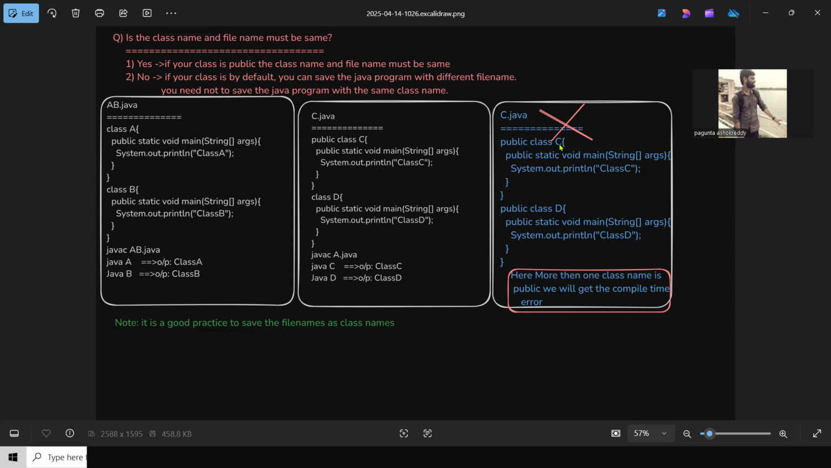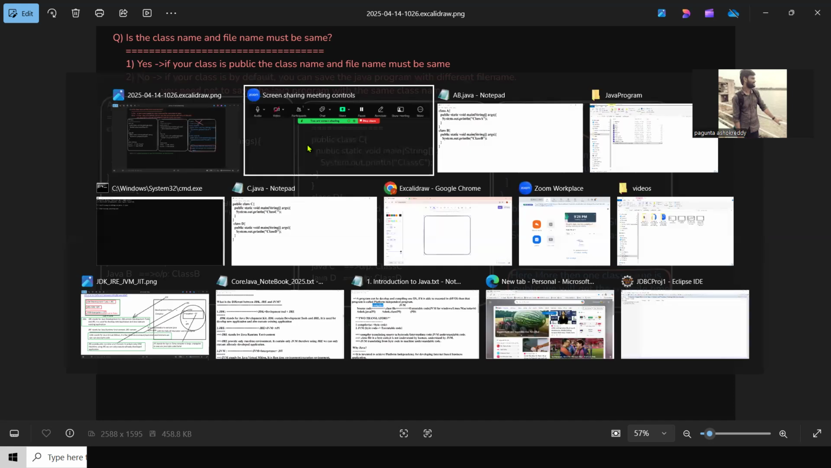If you see class C and class D both having public, this time if you are trying to save C.java, you will get the compile time error. If you are trying to save D.java also, you will get the compile time error. If more than one class name is public, we will get the compile time error. Okay. First one we'll try practically.